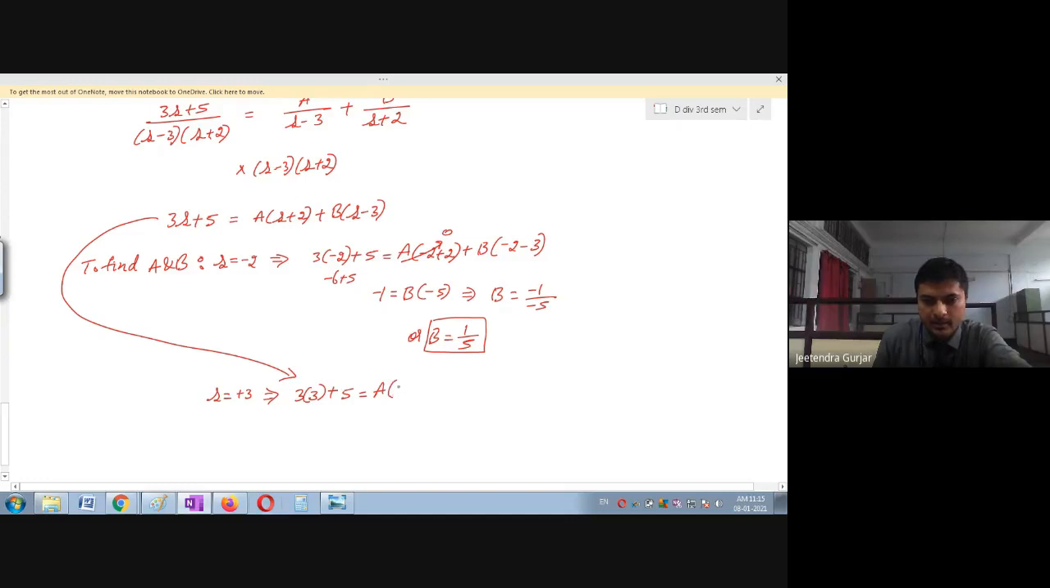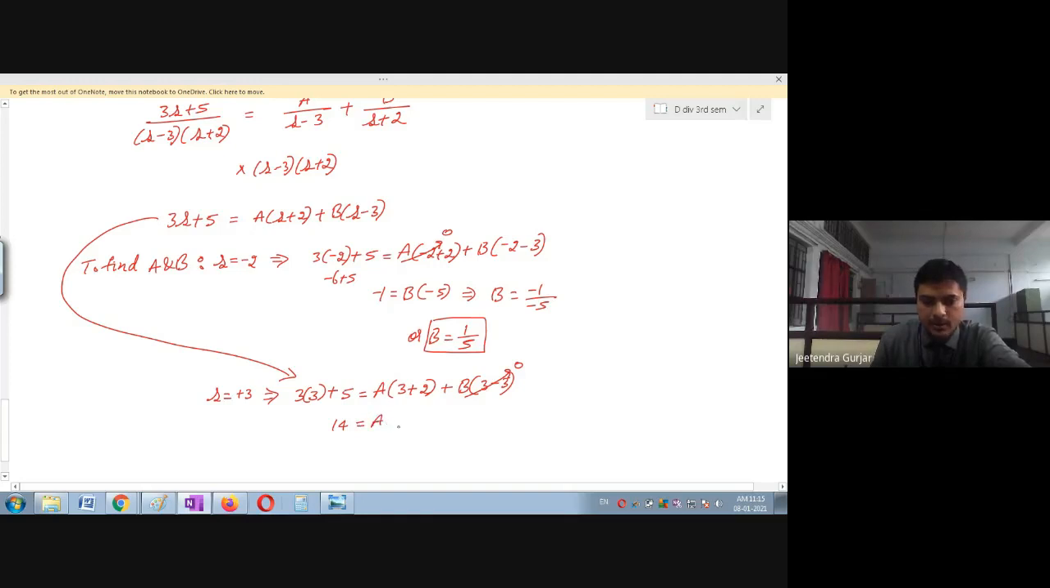Now S is 3. I will substitute here 3 plus 2 plus B in the bracket. This is 3 minus 3. So 3 minus 3, this will become 0. I don't want B. I want to find now only A. So we'll simplify this. 3 into 3 is 9. 9 plus 5 is 14. So 14 is equal to A.